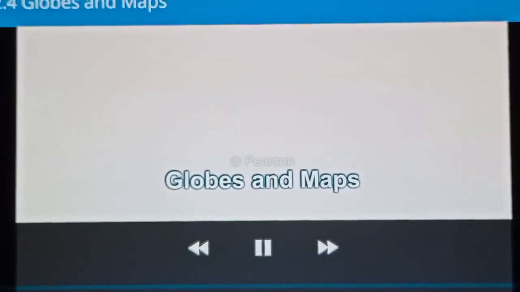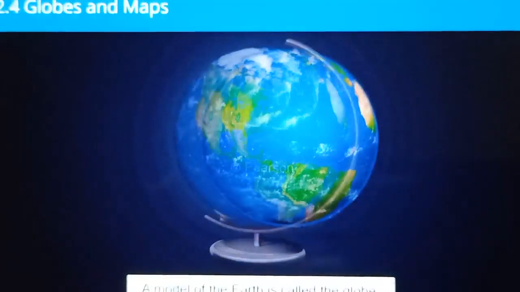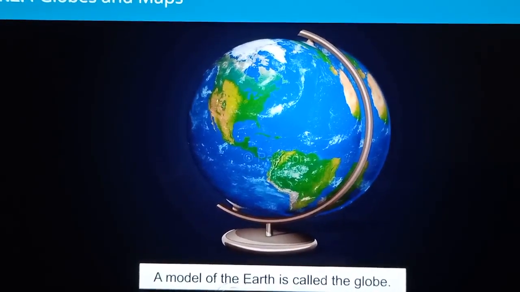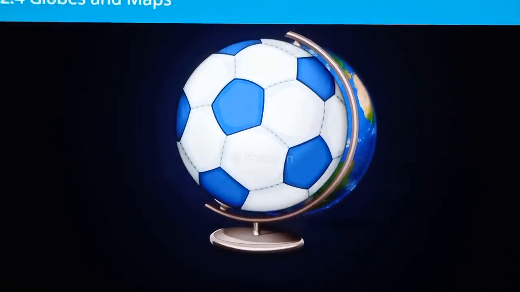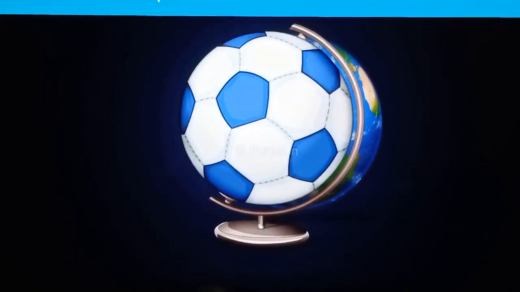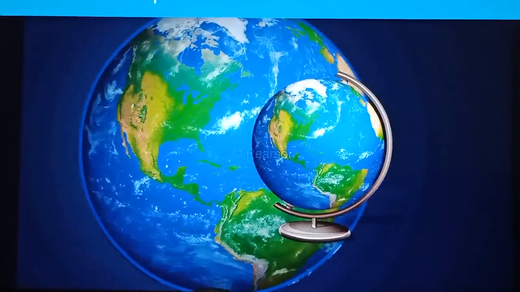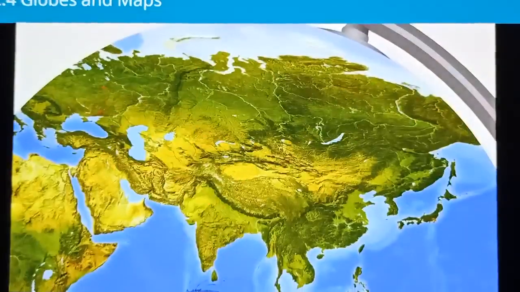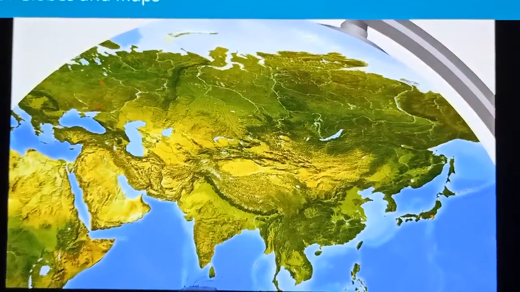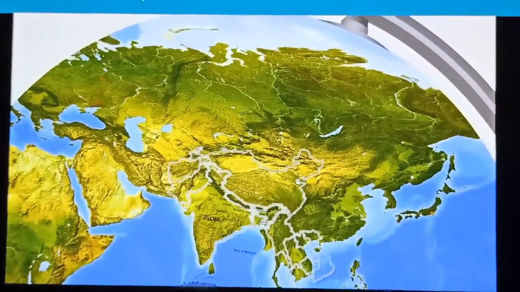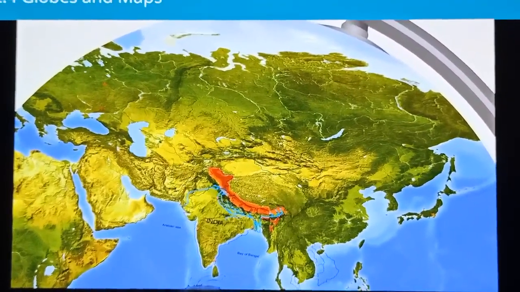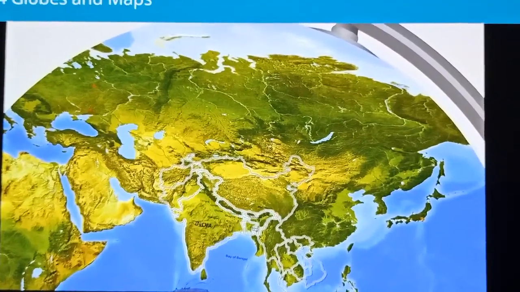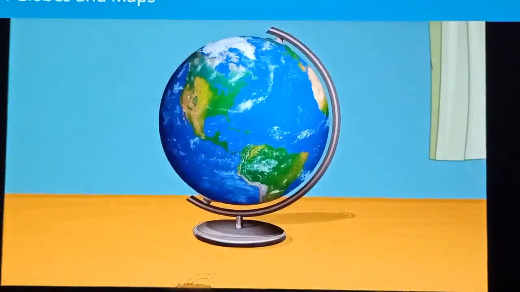Globe and maps. A model of the Earth is called a globe. It is shaped like a ball. It is a much, much smaller version of the Earth. It shows the different countries, cities, mountains, rivers, and other such things that are found on the surface of the Earth.